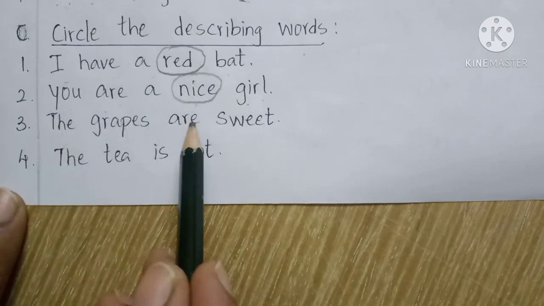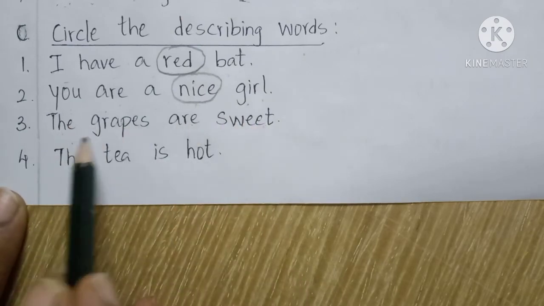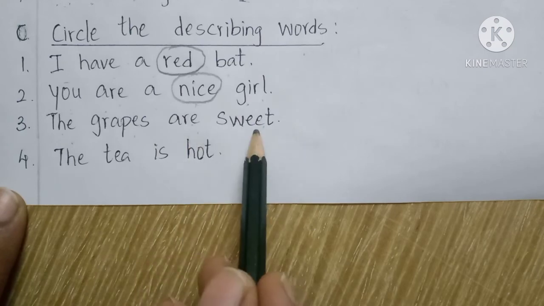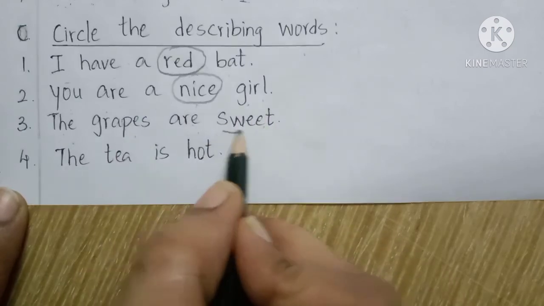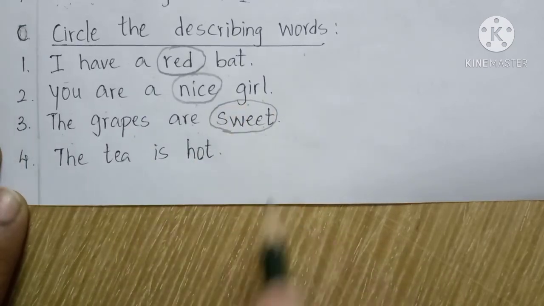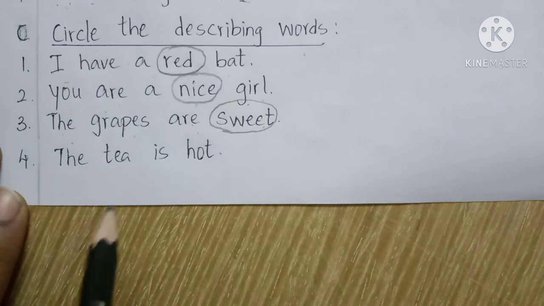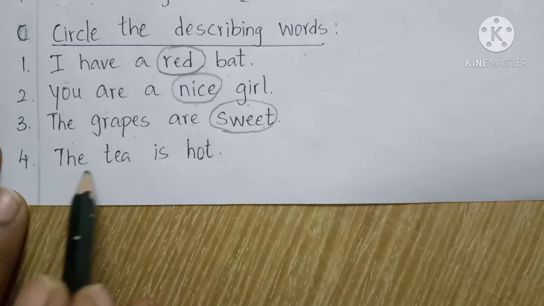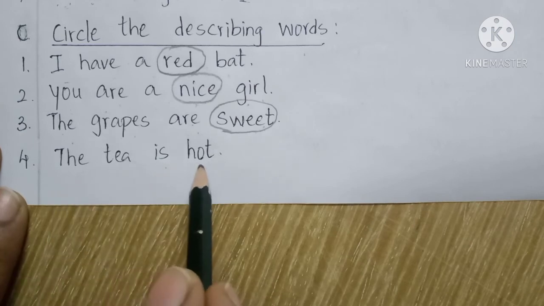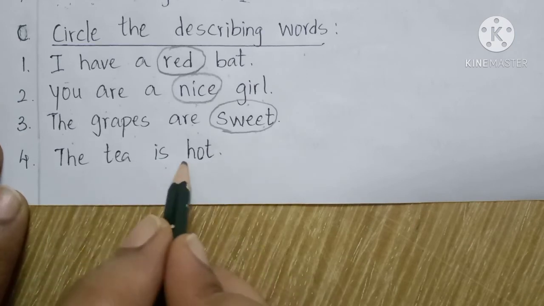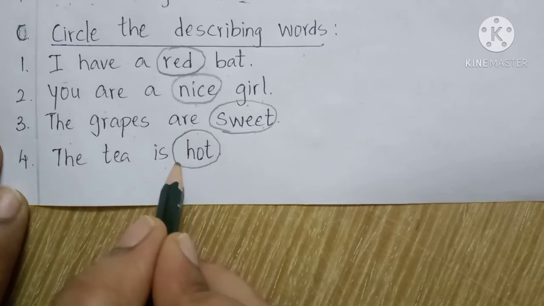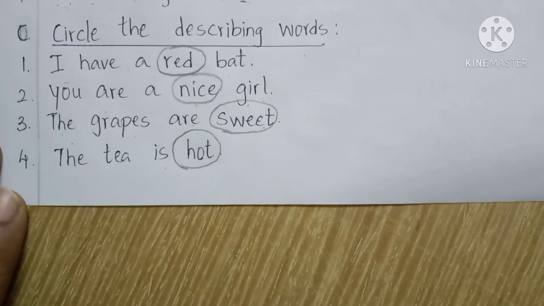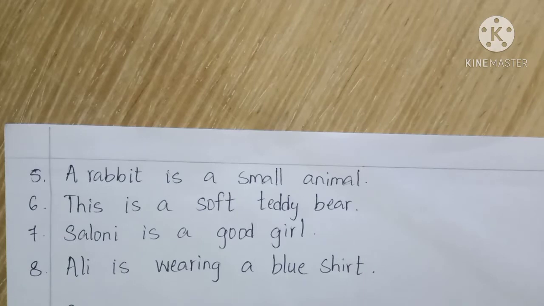The grapes are sweet. How are the grapes? The grapes are sweet. So circle sweet. The tea is hot. How is the tea? The tea is hot. Okay. So in this way you will be circling. Next you have the fifth one.